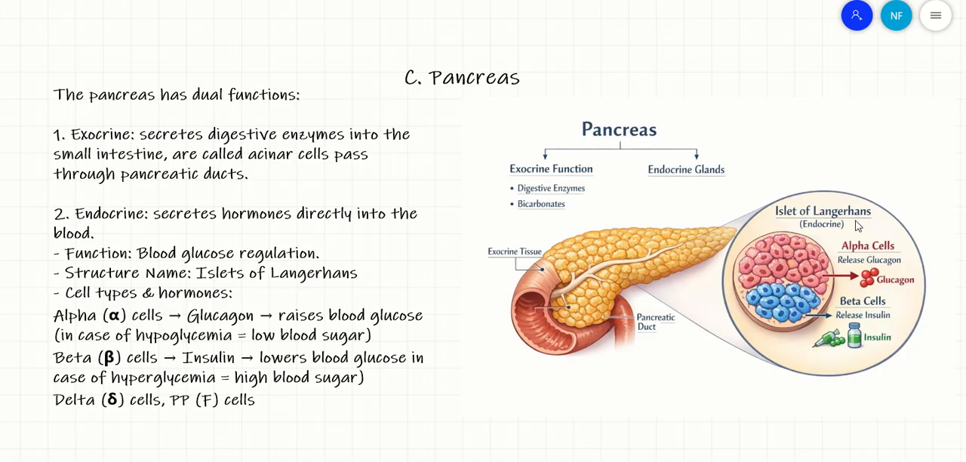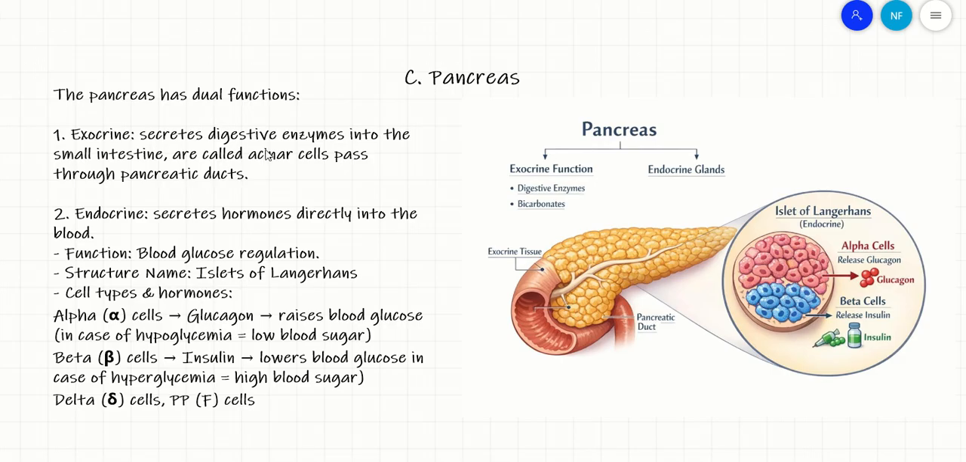These islets of Langerhans, which is the endocrine part of the pancreas, has many types of cells. We are interested only in two types of these cells: the alpha cells that will be releasing glucagon hormone, and the beta cells that will be releasing insulin hormone. What we care about is the alpha cells and the beta cells. The alpha cells produce glucagon and beta cells produce insulin, while the exocrine part of the pancreas will be producing digestive enzymes and bicarbonate. So the pancreas has dual function.